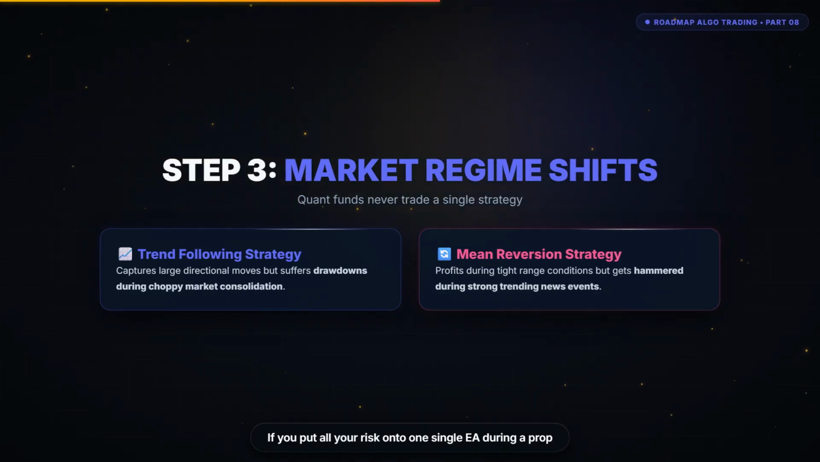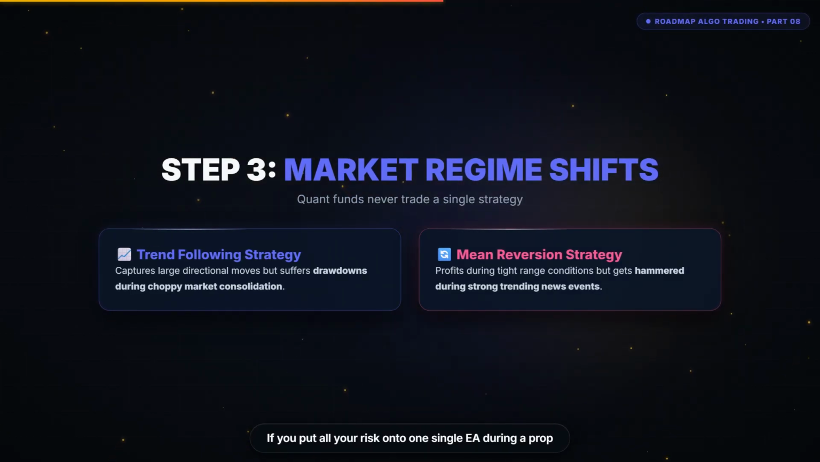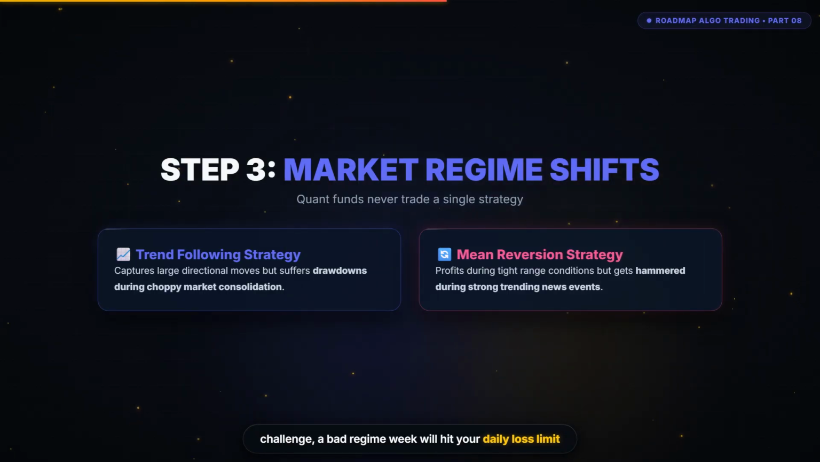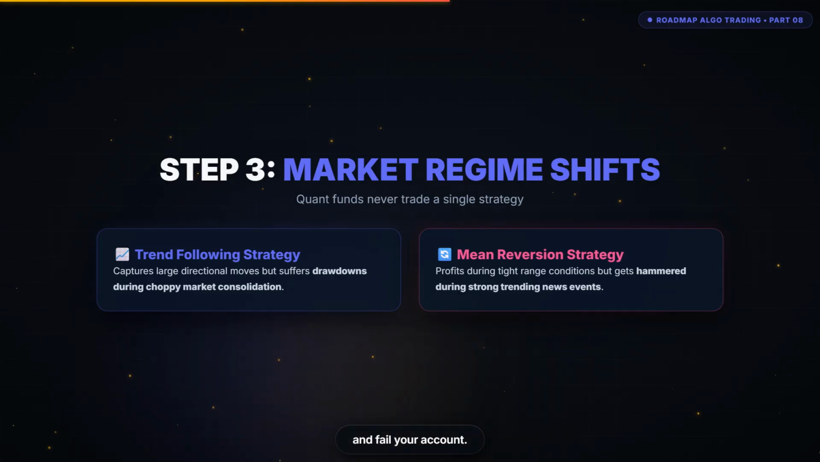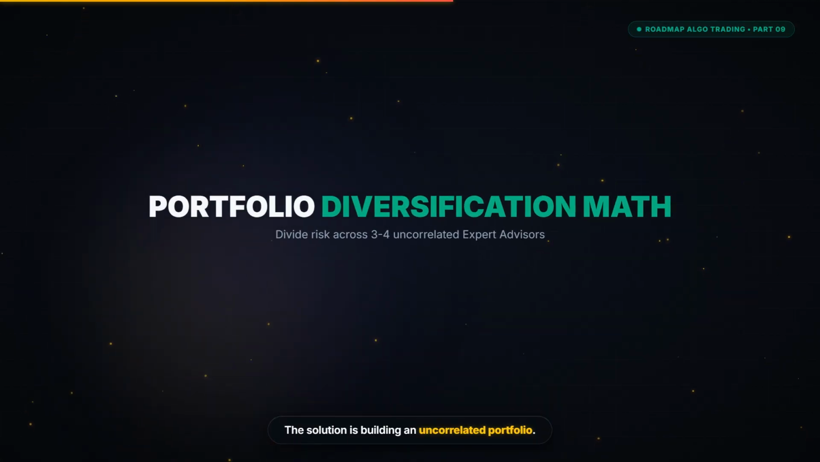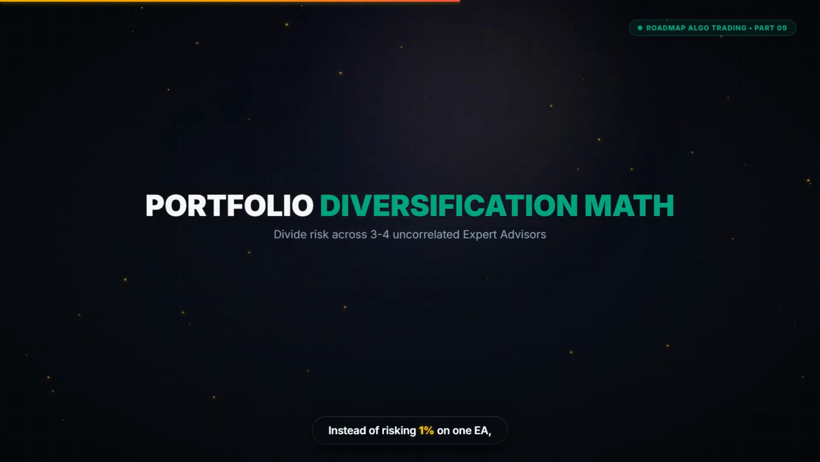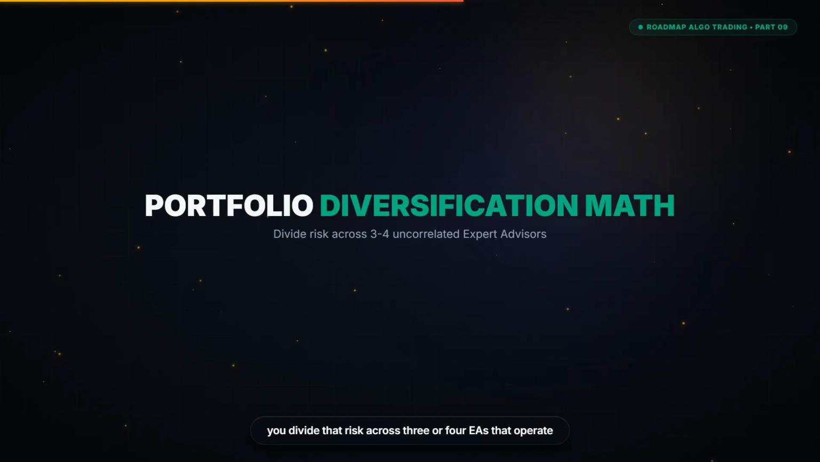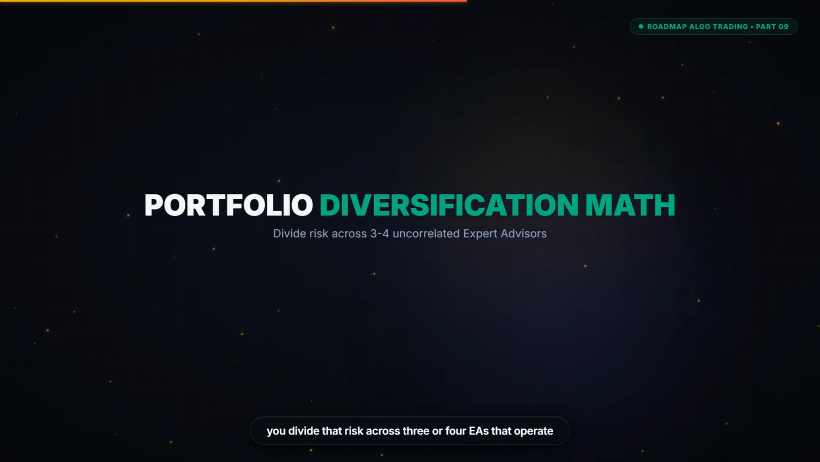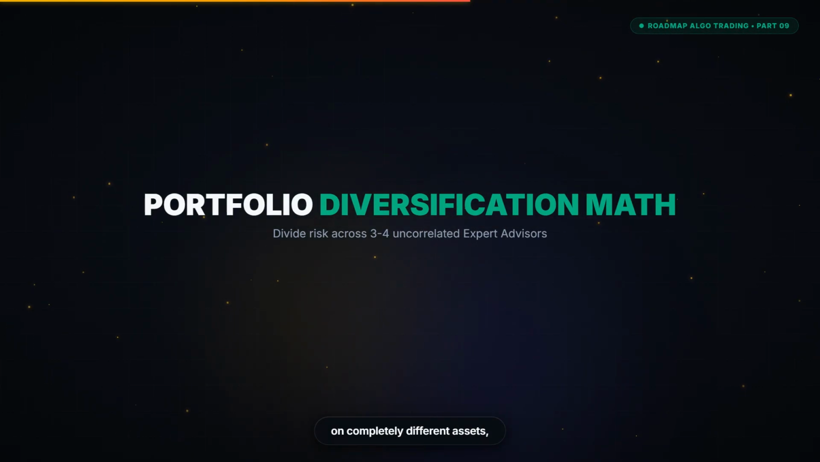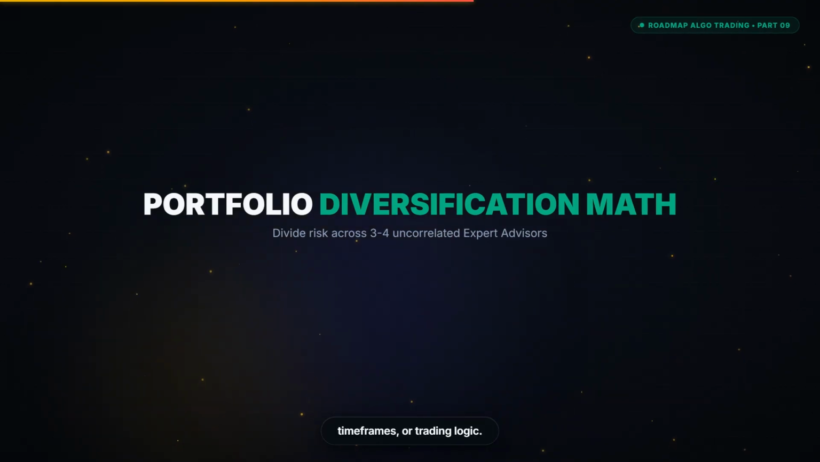If you put all your risk onto one single EA during a prop challenge, a bad regime week will hit your daily loss limit and fail your account. The solution is building an uncorrelated portfolio. Instead of risking 1% on one EA, you divide that risk across 3 or 4 EAs that operate on completely different assets, timeframes, or trading logic.